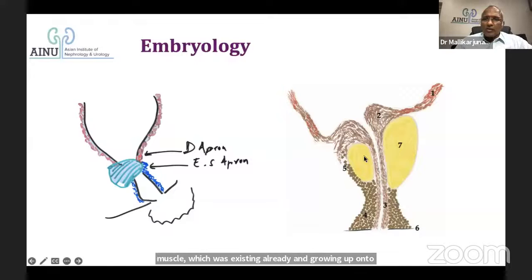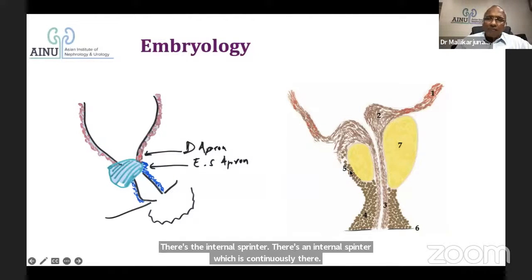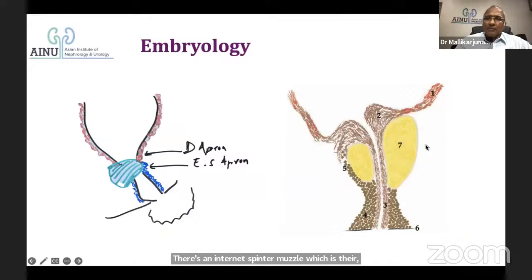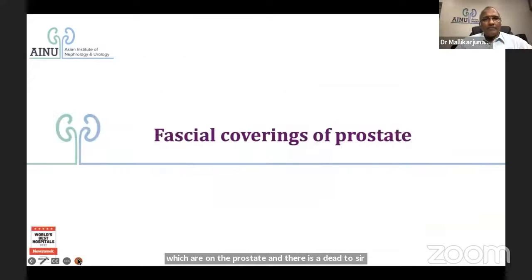These yellow things have developed later; they never existed. All things were continuous. There is an internal sphincter which is continuously there, the lissosphincter, that's what it's called. It is continuous, but this prostate has developed later. So these aprons exist anteriorly and posteriorly don't exist. So you see that there is an external sphincter apron on the prostate, and there is a detrusor apron anterior to the prostate. This is what we should notice. So these are the points of learning at this point of time.